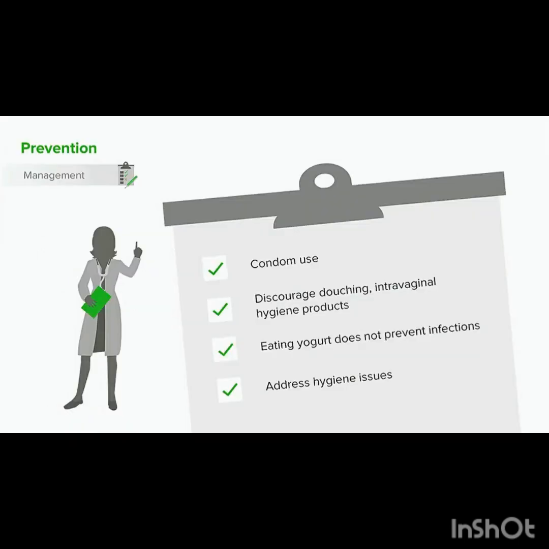So how can we prevent vaginitis? Well, we should promote condom use. Certainly, we should discourage douching or intravaginal hygiene products, as they change the pH and increase risk for infections. Likewise, it's important to remember that eating yogurt as a way of providing lactobacillus does not prevent infections. There's not that much lactobacillus in yogurt, and it's not getting into the right place. Lastly, we should certainly address general hygiene issues, as well as the douching issue.